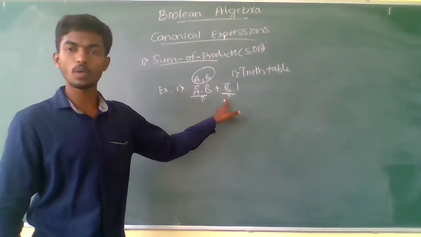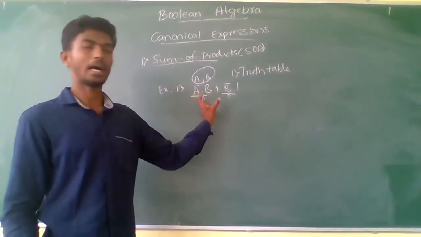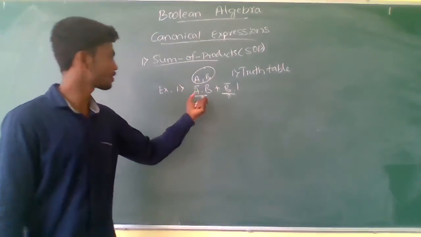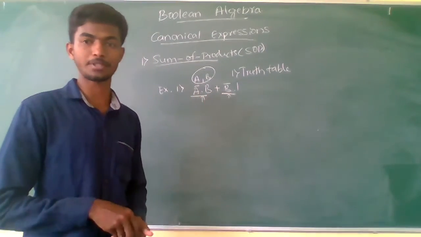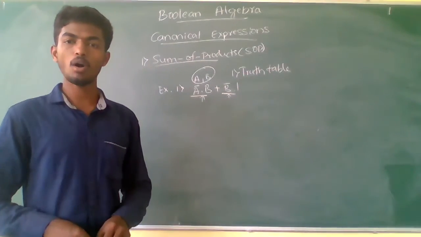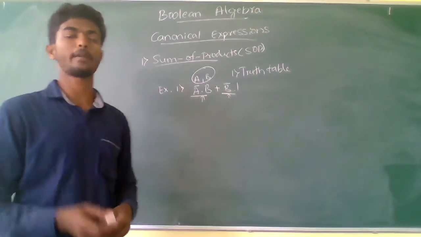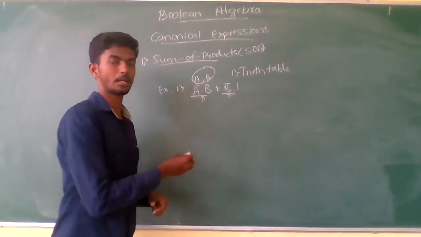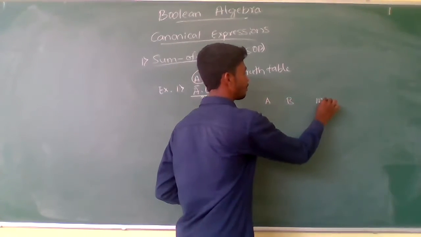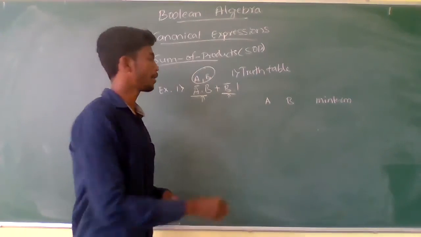So when you convert this term into the min term, at that time this expression is called a canonical min term expression. Now it is simply called a Boolean expression. So by the truth table method, let us draw the truth table for the min terms based on the two variables: A, B and the min term.